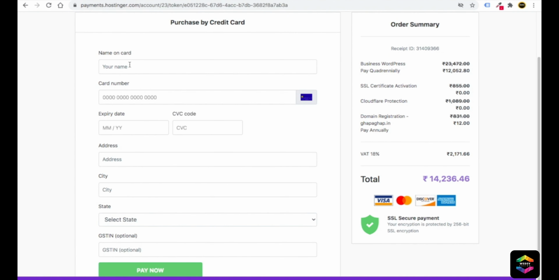After that you put your card name, card number, expiry date, CVC code, address and so on. It will show fields according to the payment method you choose. I am choosing card, so it is showing me card details. After you do this, just click on pay now.